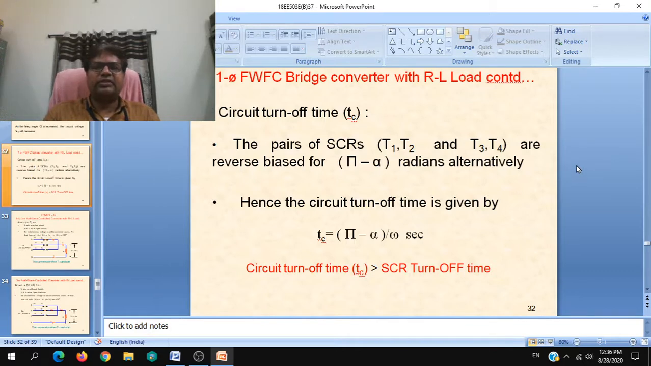Whenever the SCRs T1, T2 and T3, T4 are turned on at zero crossovers, there should be reverse voltage applied across them, so you have to take care that they are totally turned off. For that purpose, the circuit turn off time should always be more than the SCR turn off time. This you have to mention.